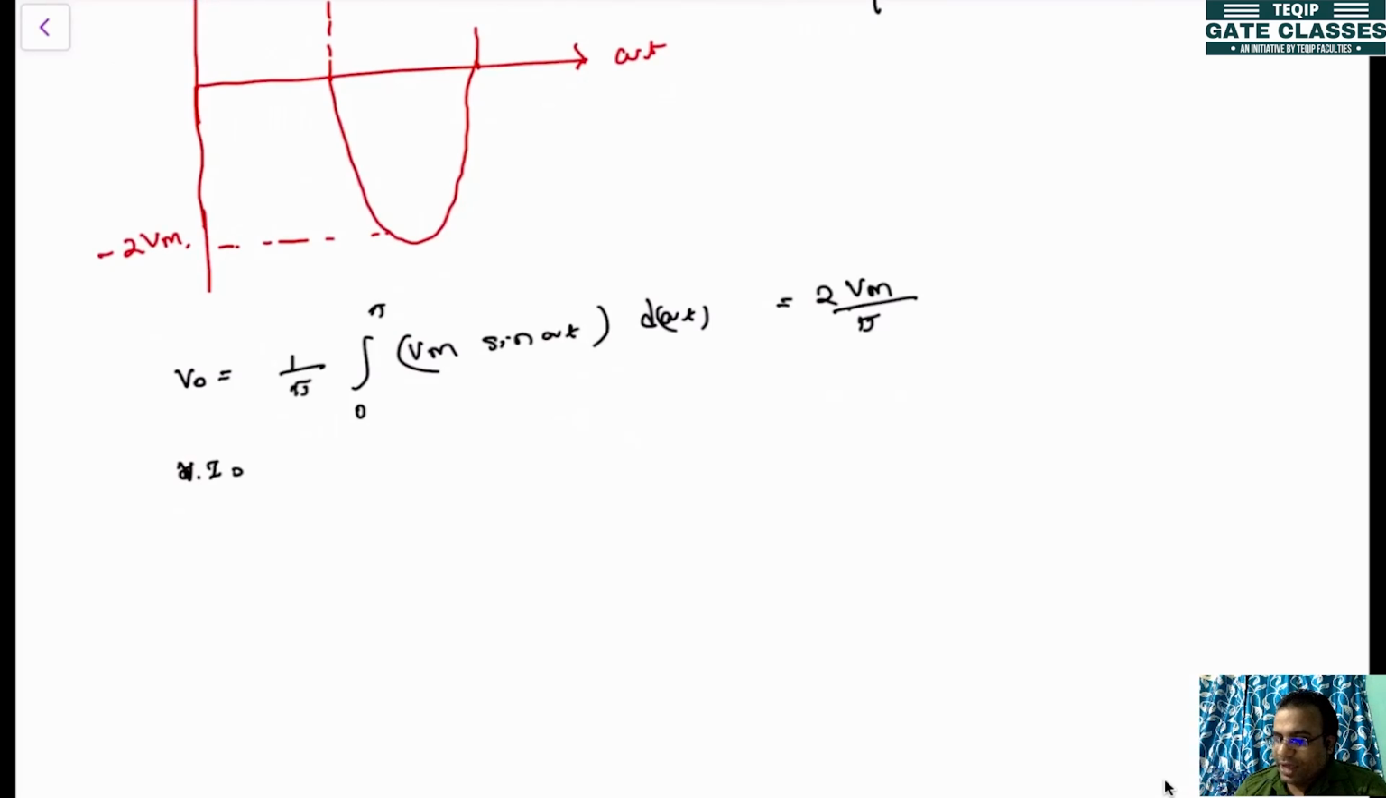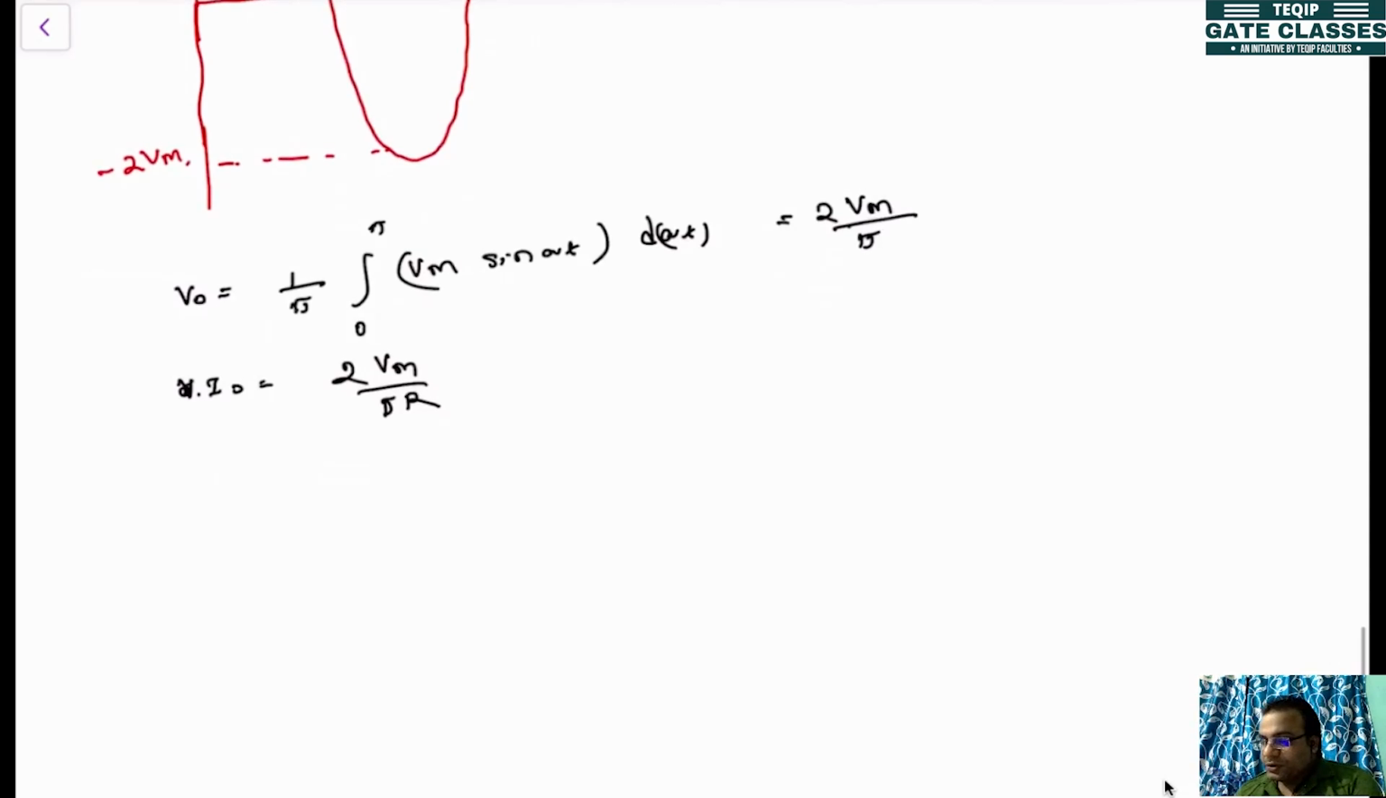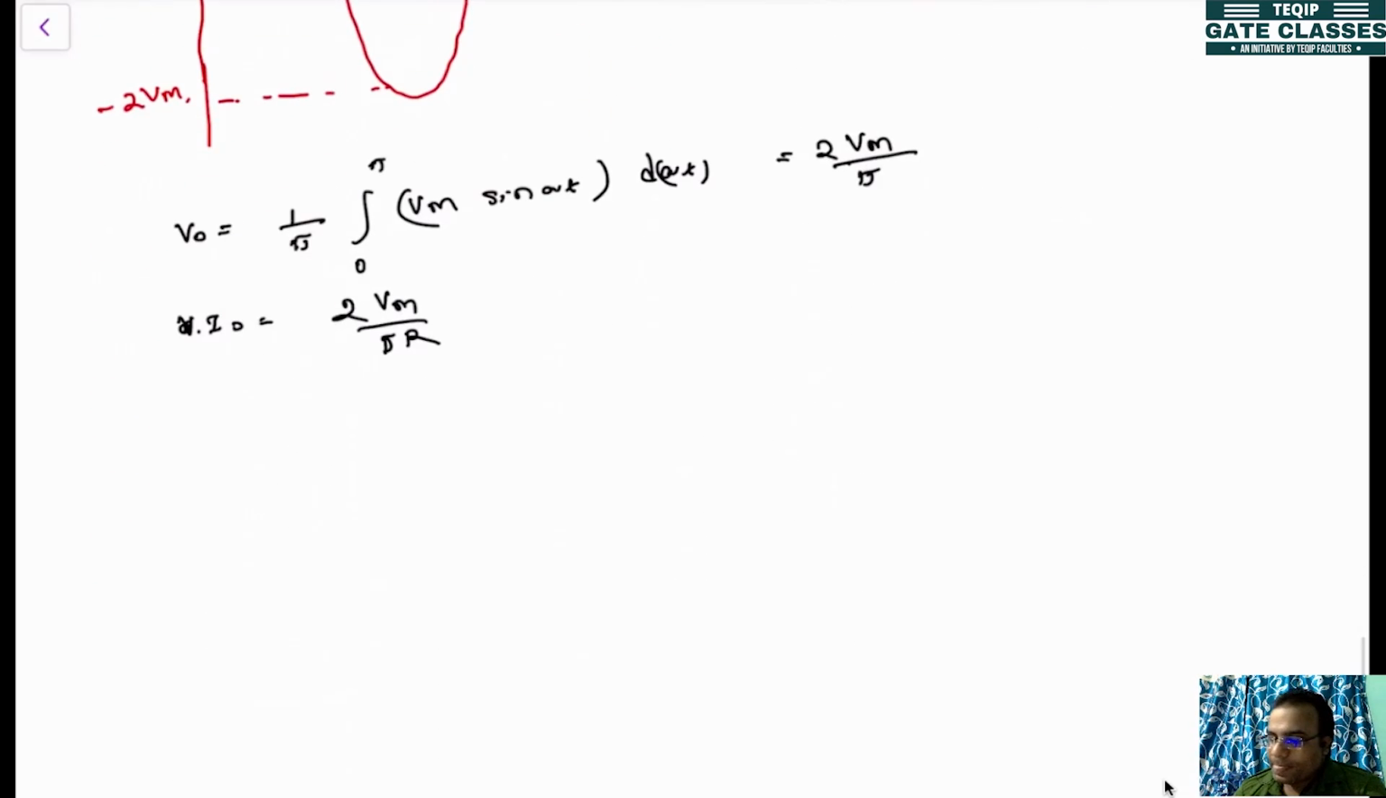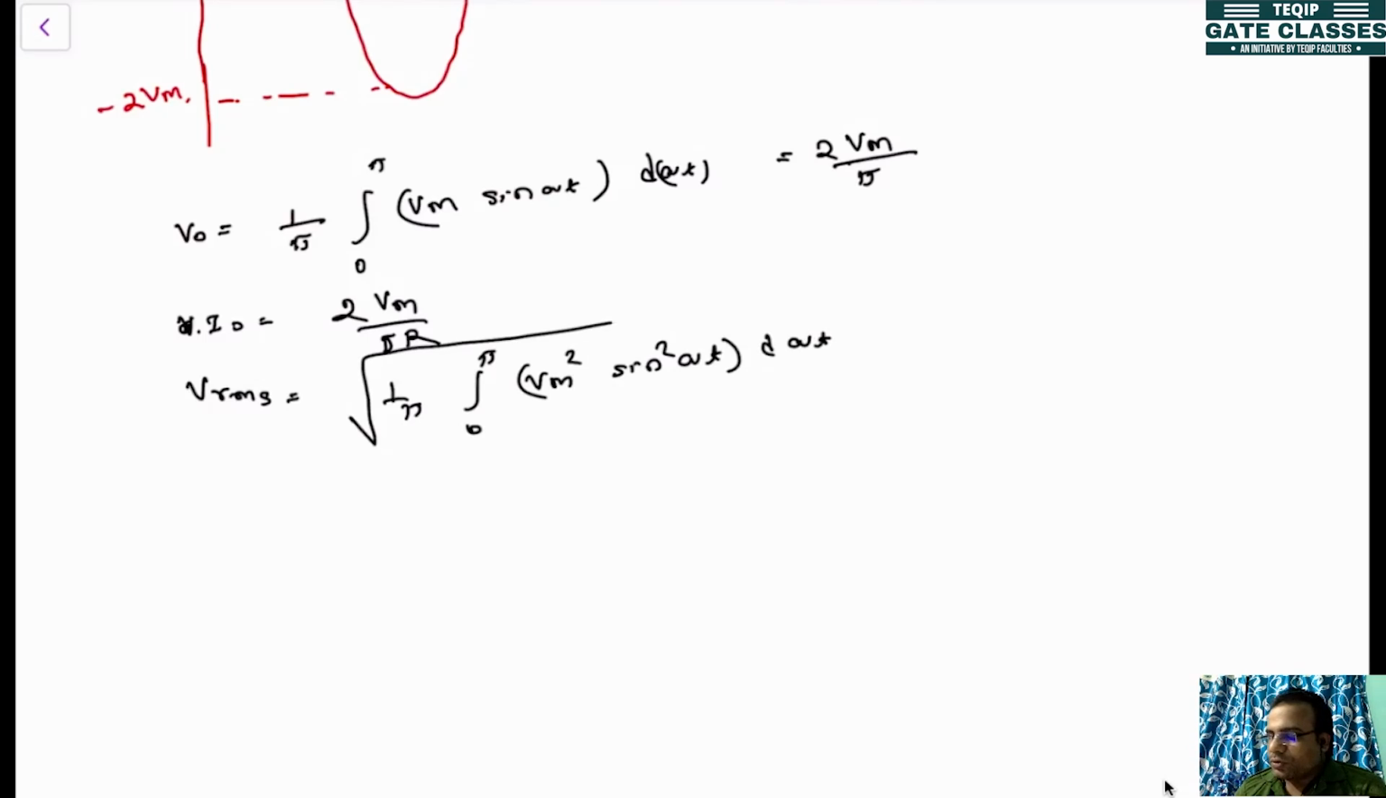Now what will be the I0? I0 will be equal to V0 by R, so it will become 2 Vm divided by pi into R. That will be I0. Now as you know, this is also like a pulsating DC, so again you will be calculating the RMS value. V RMS again you have to calculate, 1 by pi integral 0 to pi Vm square sine square omega t d omega t, root over.